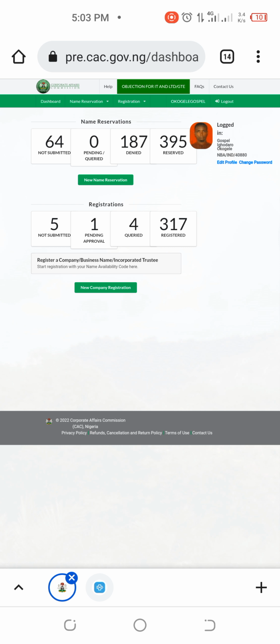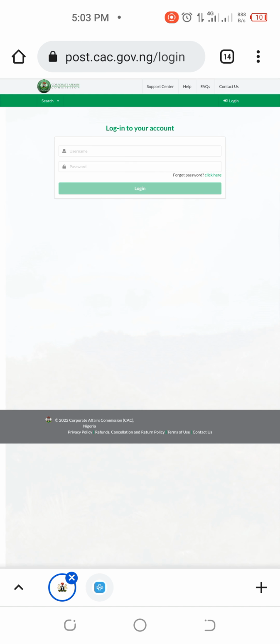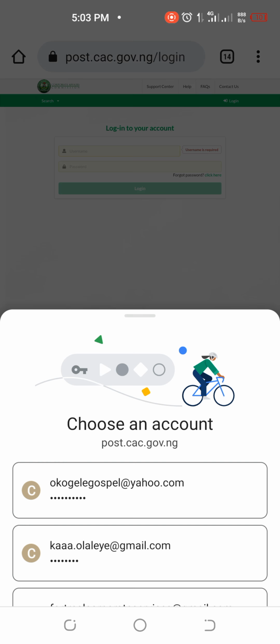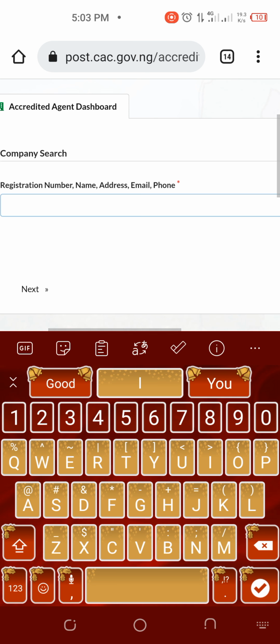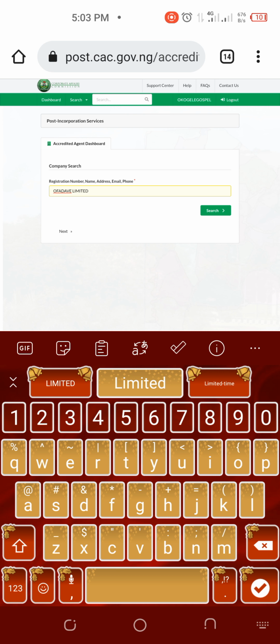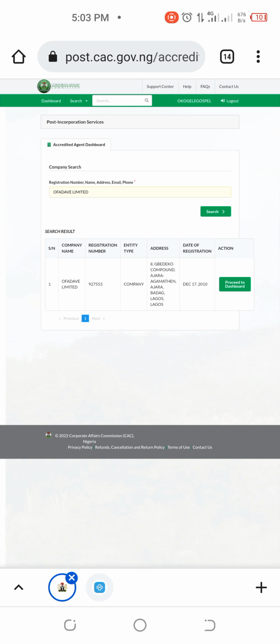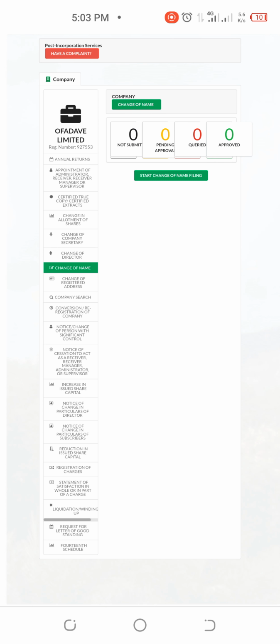All right, so I want to check out the post incorporation window. Sorry about this. I will click here on post incorporation, and then I will log in just to show you that there are a lot of services that you can provide in this business, and it's quite lucrative. Let me just use, for example, this one of Dave Limited. You can see the accredited agent dashboard. You can always have access to an accredited agent account, and it's quite easy to get someone that will put you through all that. You can see this is the list of services you'll be doing.